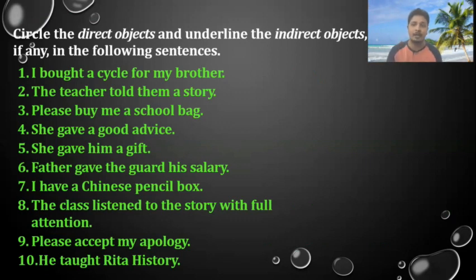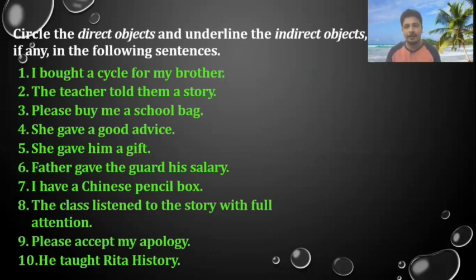So when you want to find out a direct object, you need to ask a question like what. Then you will get the direct object. For whom? Then you will get the indirect object. Let's see the fourth sentence. She gave a good advice.